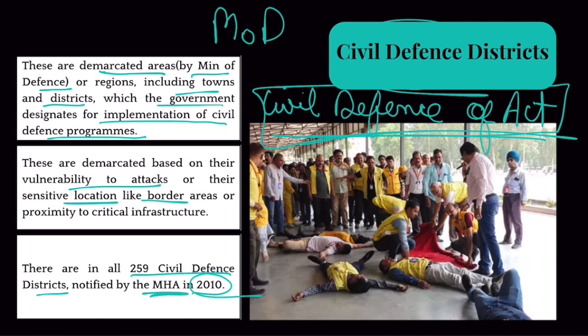For example, conducting civil defense mock drills, or taking control of some critical highways so traffic can be stopped on those highways and army trucks would take over. The government can also take over your vehicle for necessary reasons. This power is also given under the Civil Defense Act. Clear? Basically, that is the case.